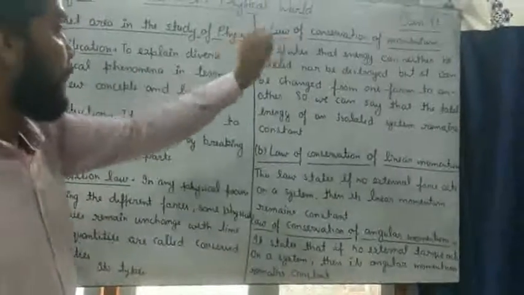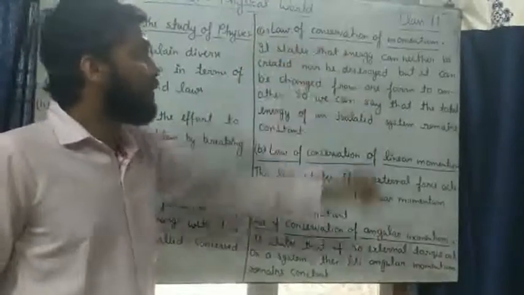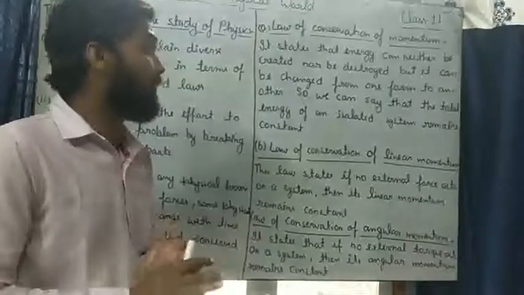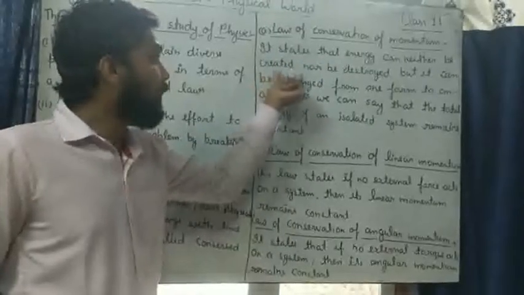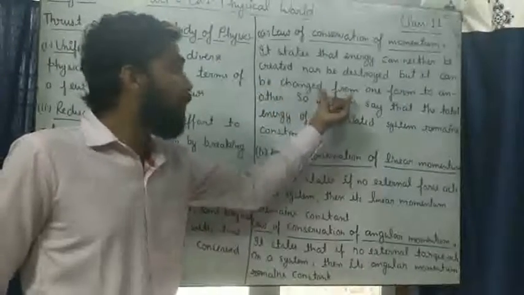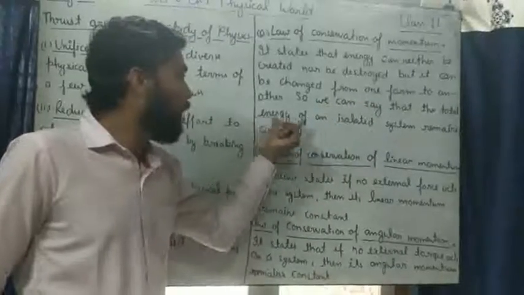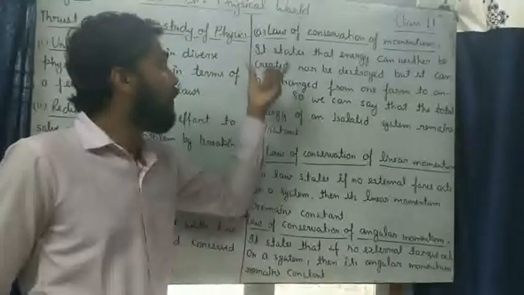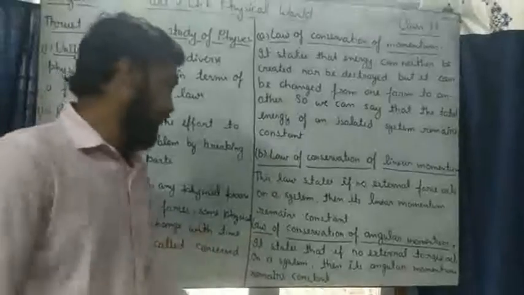As we studied in previous classes, the law of conservation of momentum. What is momentum? Momentum is the product of mass and velocity. It states that energy can neither be created nor destroyed, but it can be changed from one form to another. So we can say that the total energy of an isolated system remains constant. You studied this in 9th class.